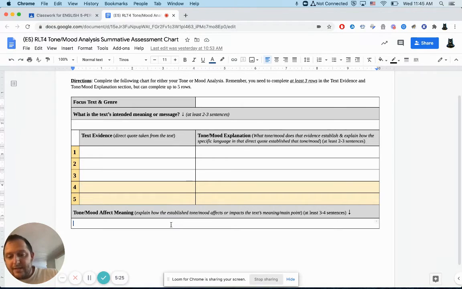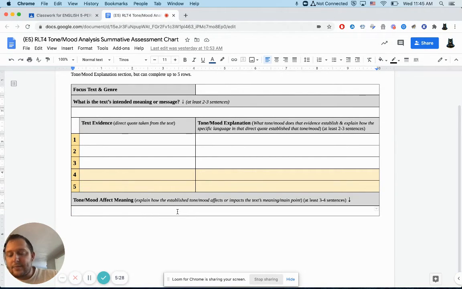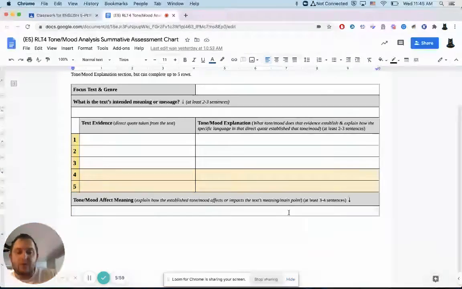Last, this is important. This is the other part of the standard. If you forget to complete this last part, I can't score you. I'll tell you, hey, you've got to go back and explain this, because this is the other part of the standard. So you explain how the established tone or mood that you talked about up here affects or impacts the text's meaning and main point. So how does that impact our understanding of the song or the short story? Or maybe it enhances it, or maybe it intensifies it, or maybe it makes it more clear. But you have to talk about how that tone or mood that's established in that short story, poem, or song affects the meaning, whatever it is that you choose.